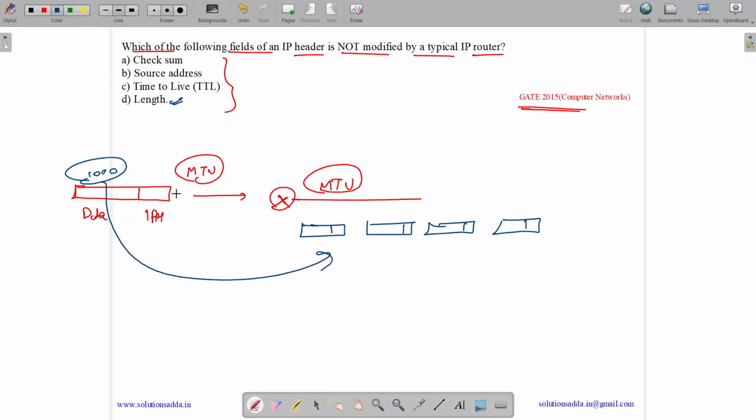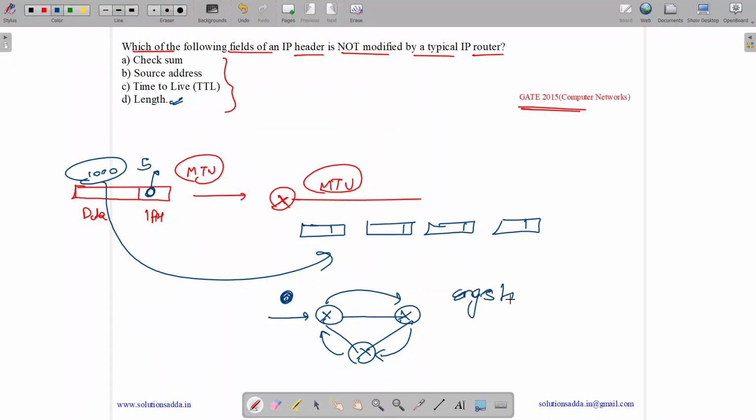It can be changed. Now what is time to live? So time to live is a field assigned in an IP header. If suppose it is 5, it is used to prevent infinite loops. Suppose we have a link like this. We get a packet over here. This router forwards it to this, forwards it to this, and this forwards it to this. Then it will fall in an infinite loop and cause congestion in the network.